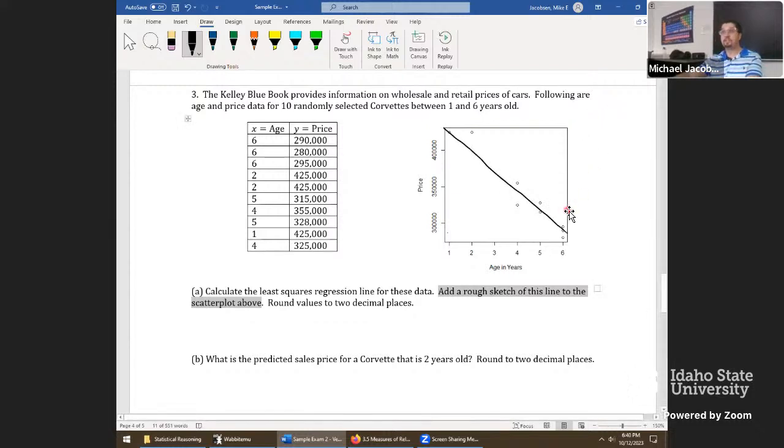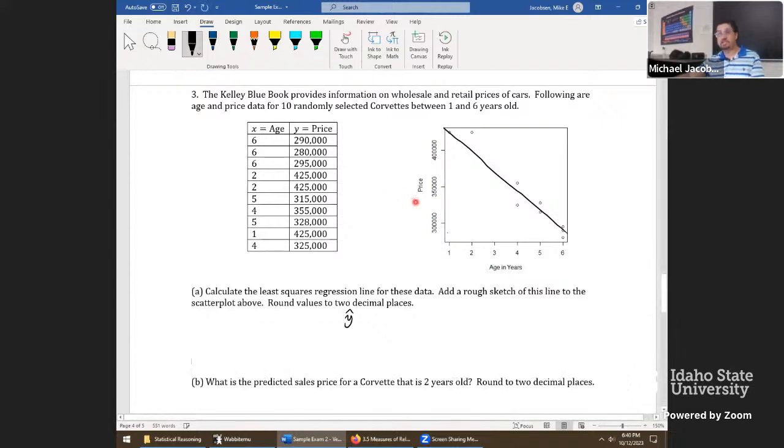But I wouldn't stress this too much. Just do your best to graph the line. And now below right here, we're going to actually produce it. It's going to be y or y hat. I typically like to use y hat to just emphasize these are predicted values. Will be a plus bx. And the work will be complete as soon as we find a. That'll be the y-intercept, and b, that one is going to be the slope. So in the calculator here,